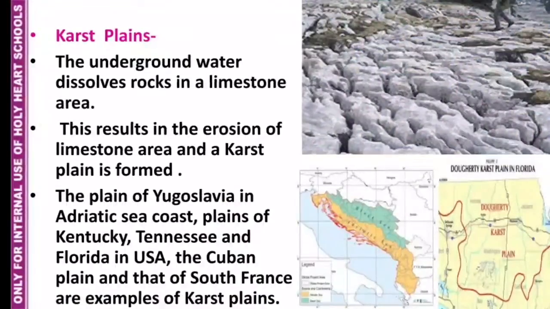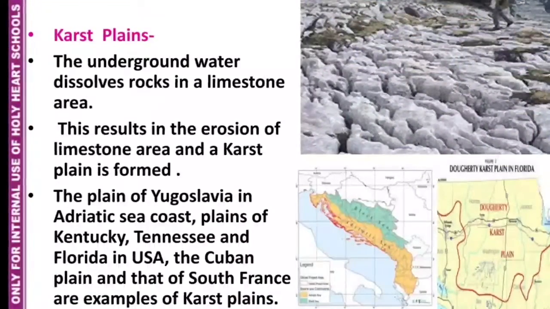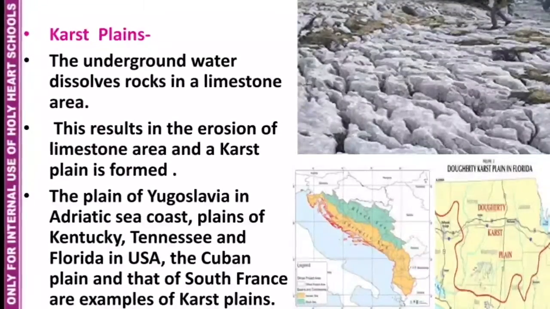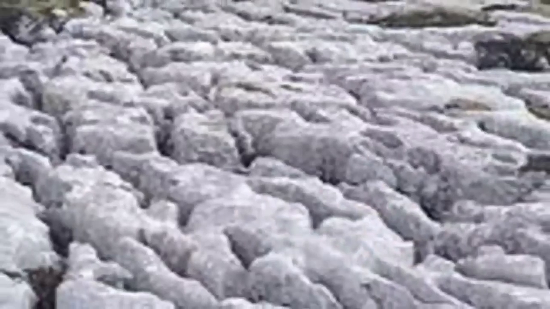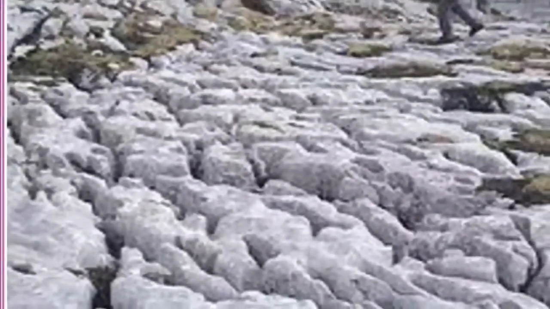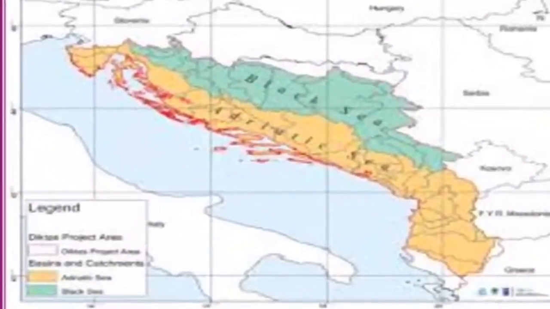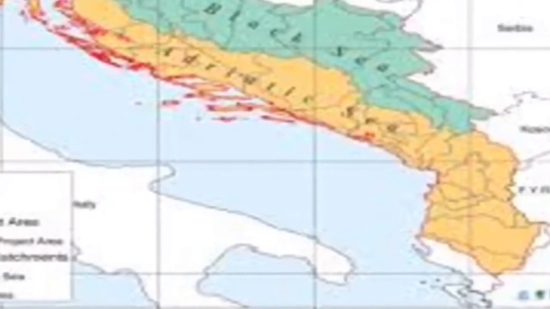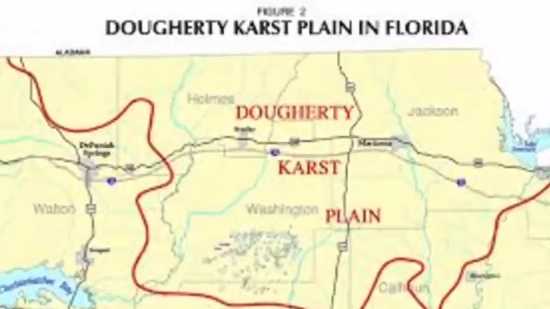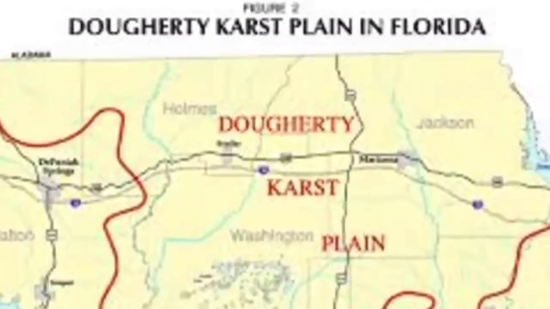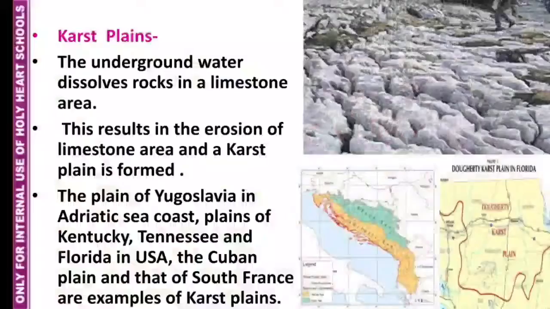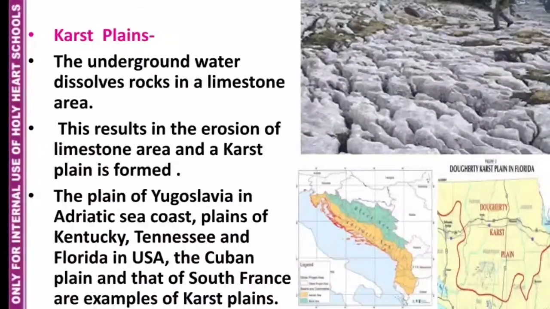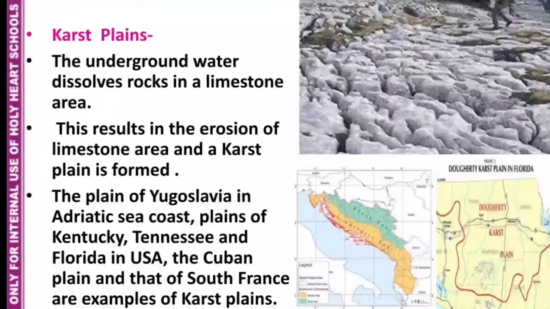Karst plains. The underground water dissolves rocks in a limestone area. This results in the erosion of the limestone area and a karst plain is formed. The plain of Yugoslavia on the Adriatic Sea coast, plains of Kentucky, Tennessee and Florida in USA, and the Cuban plain and that of South France are examples of karst plains.